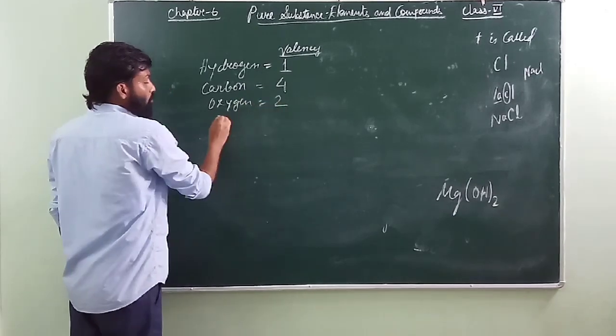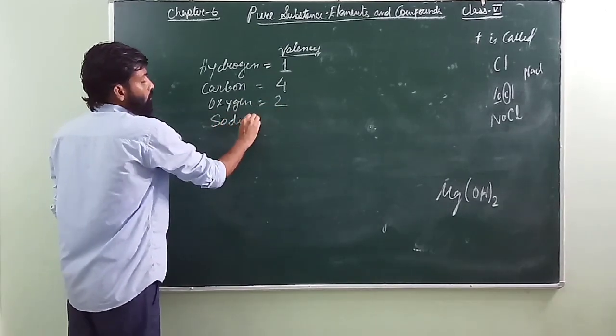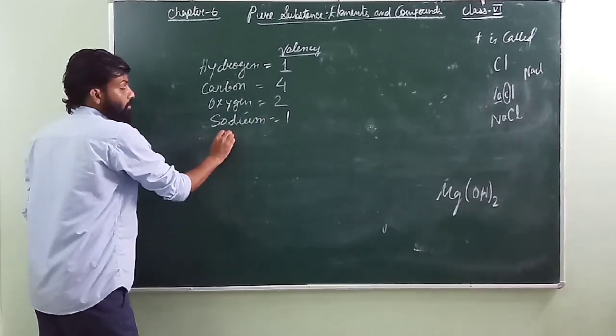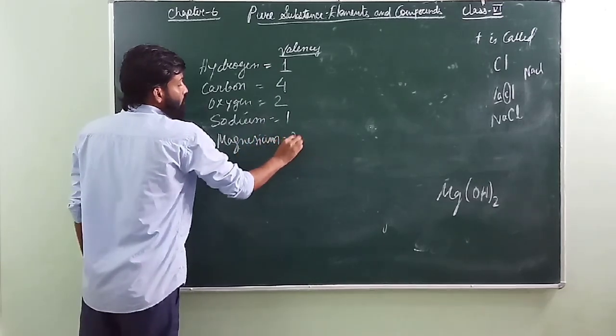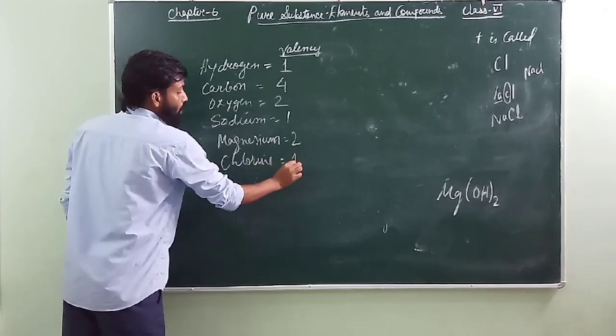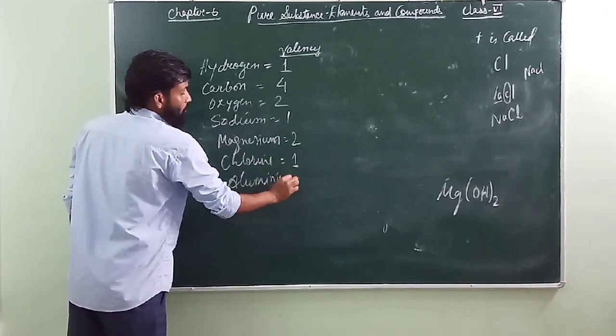Valency of sodium is 1. Then magnesium is 2. Chlorine is 1. Aluminium is 3.